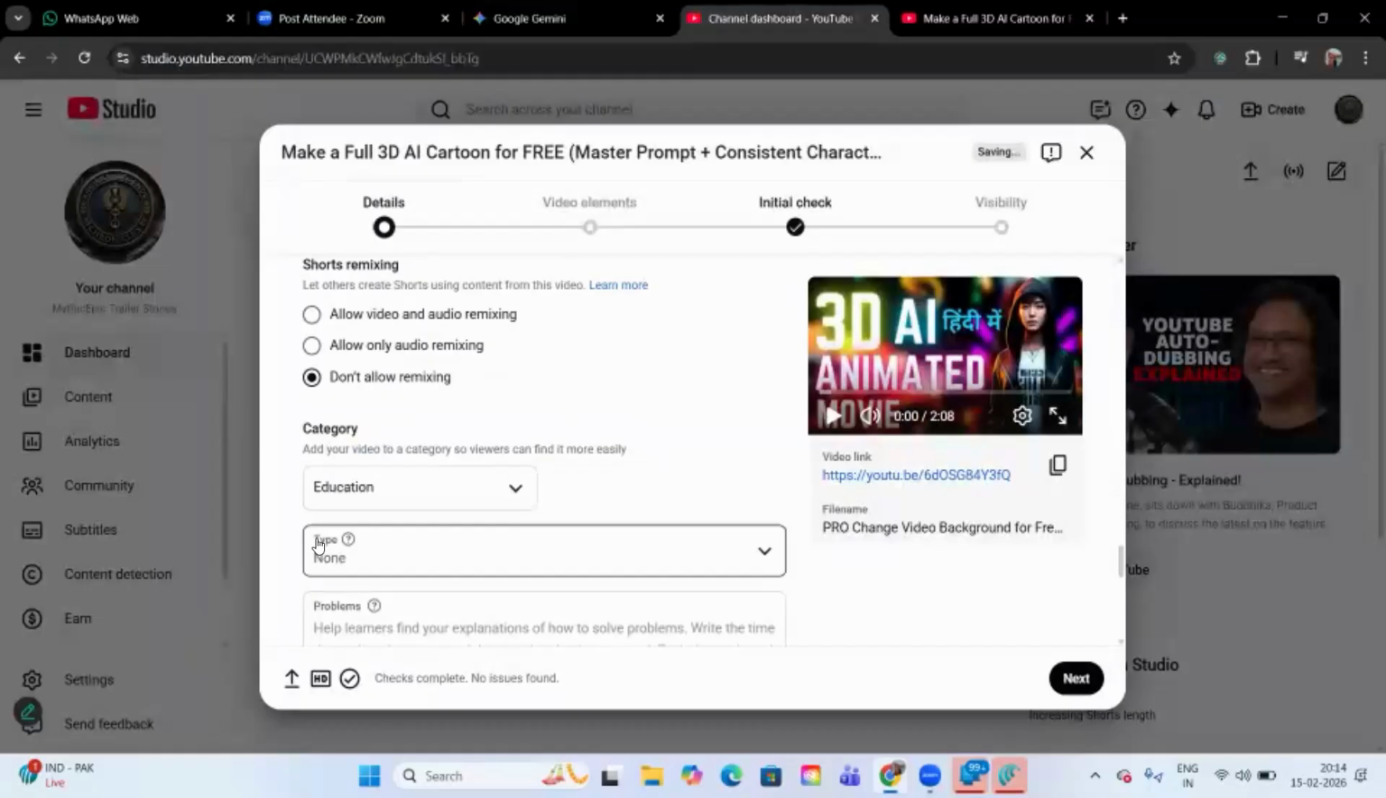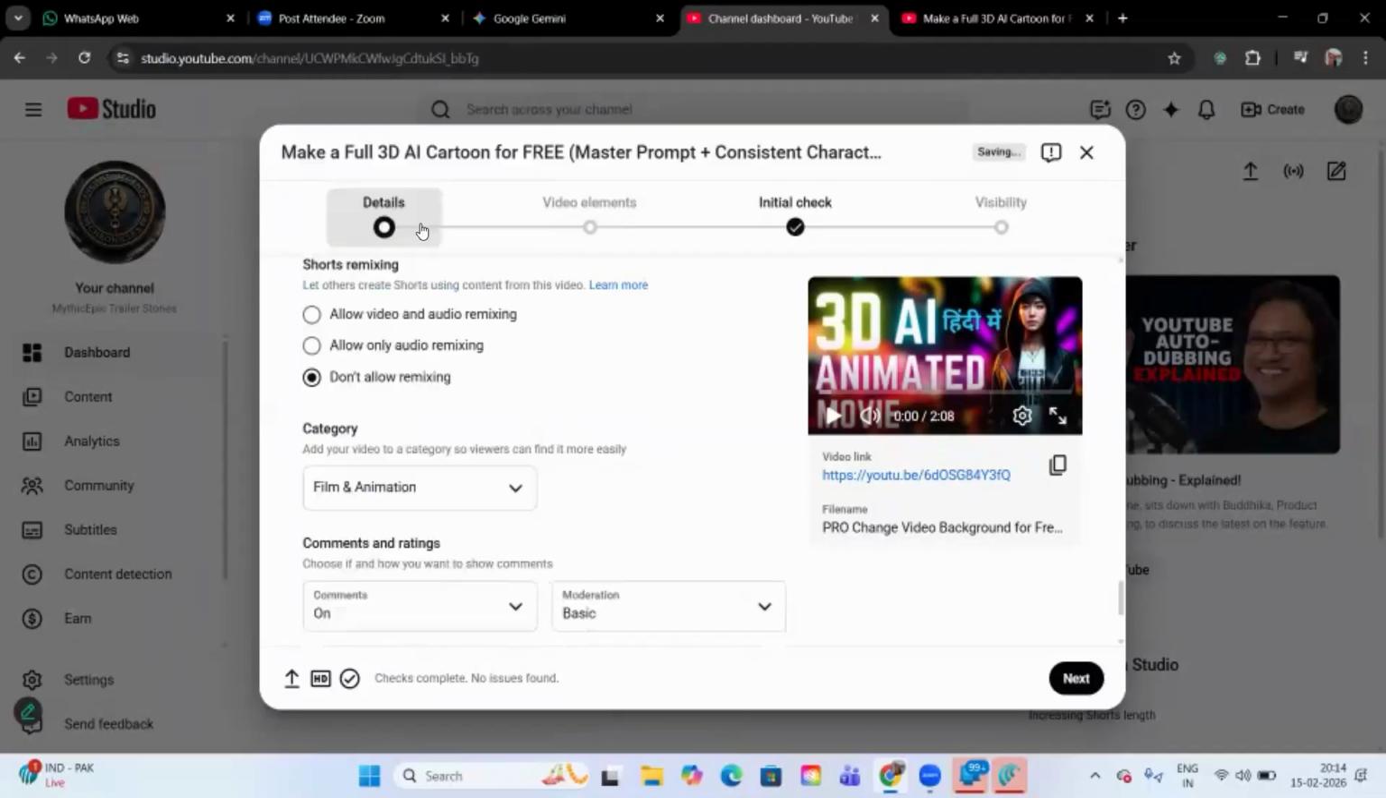Next category, you'll have to choose which category it is. We are already choosing in settings option for the channel, but for a particular content, if suppose your category is something else than the default category, then you can suppose this particular one, I want to go for film and animation, I can change it.